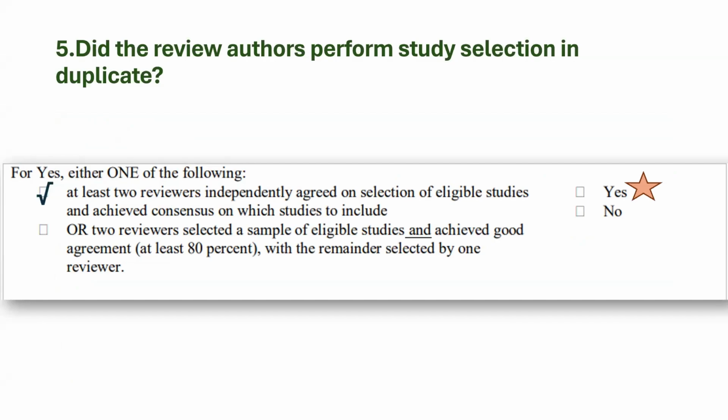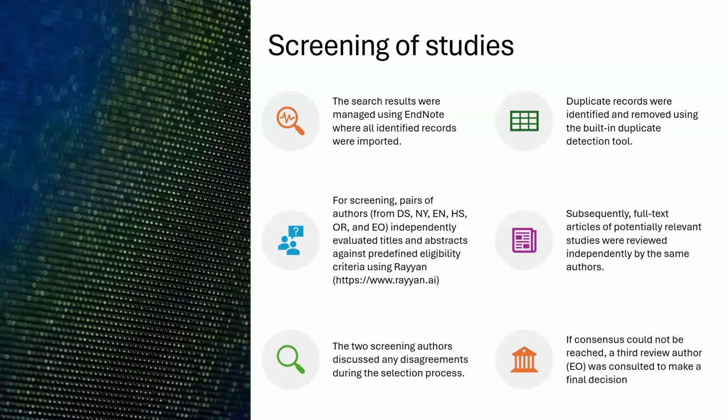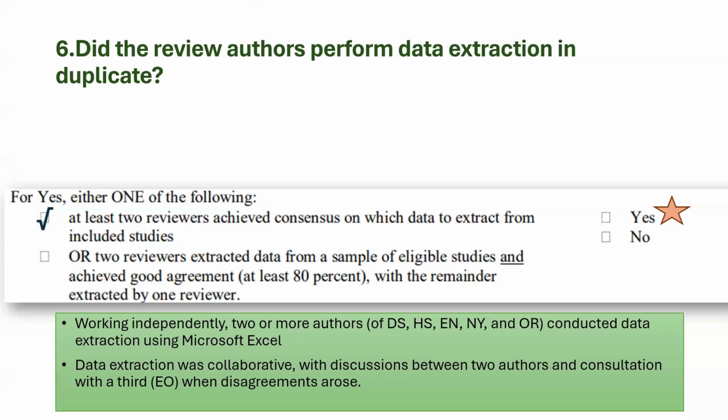Now, did the review authors perform study selection in duplicate? Yes, they have done that. So this is the procedure of how they screened studies. They had managed it using EndNote. For screening, they had pairs of authors independently evaluate the titles and abstracts against the eligibility criteria. And two screening authors discussed any disagreements during the selection process. So all the duplicate records were identified and removed. And subsequently, all the full text articles of potentially relevant studies were reviewed independently by the same authors. And if the consensus could not be reached, a third review author was consulted to make a final decision.